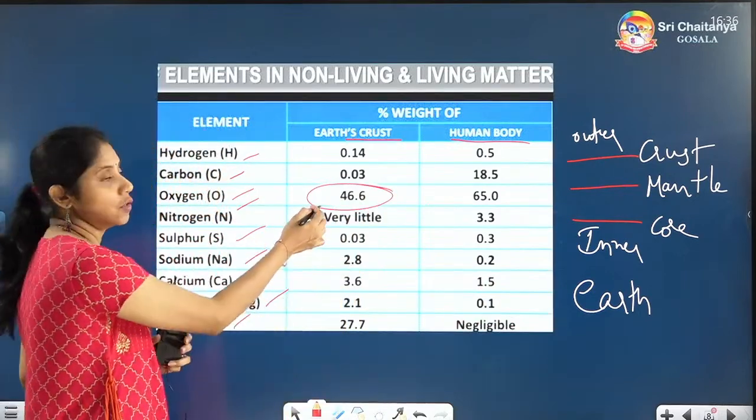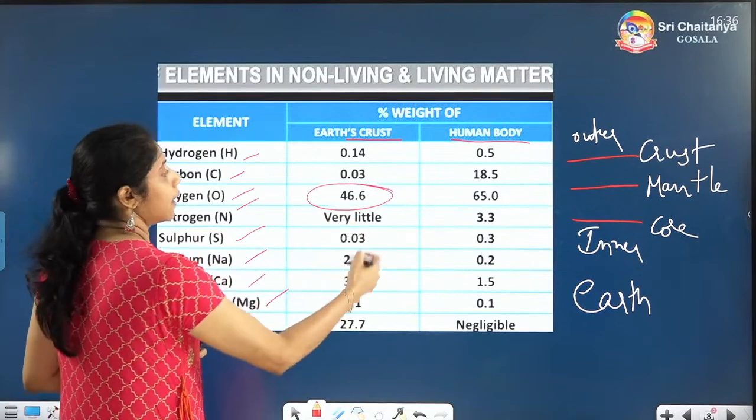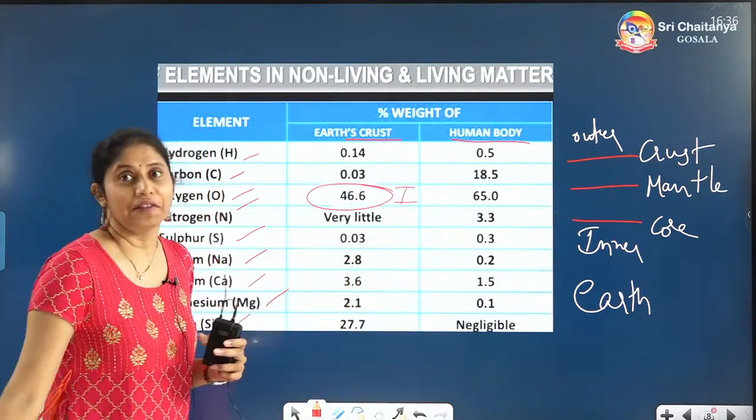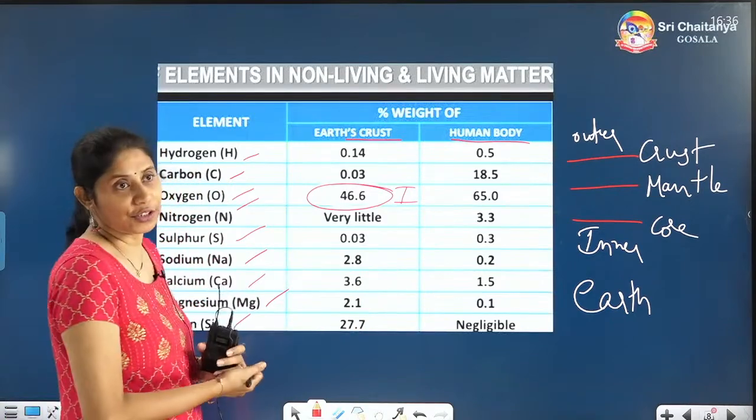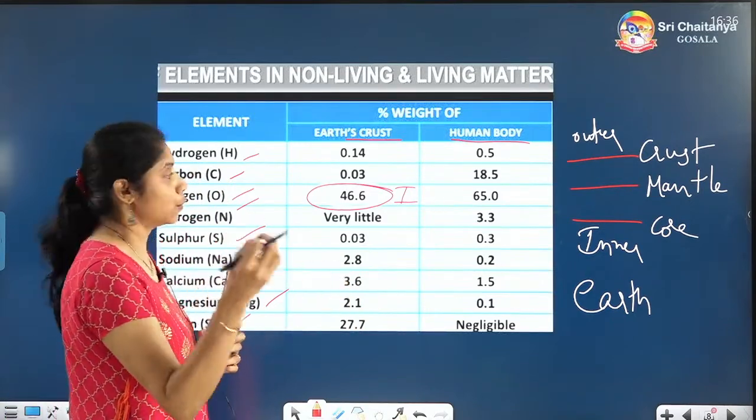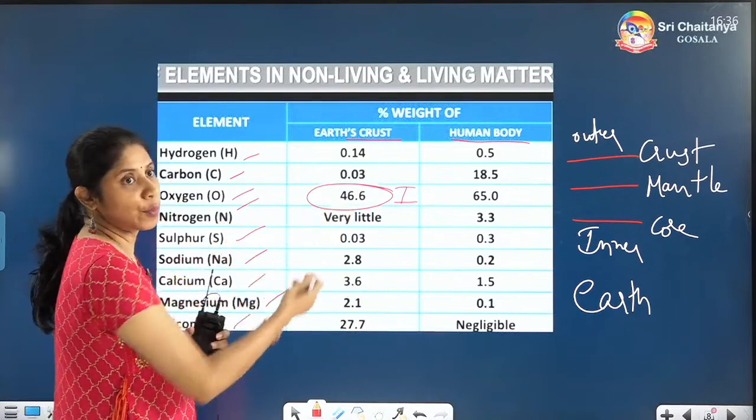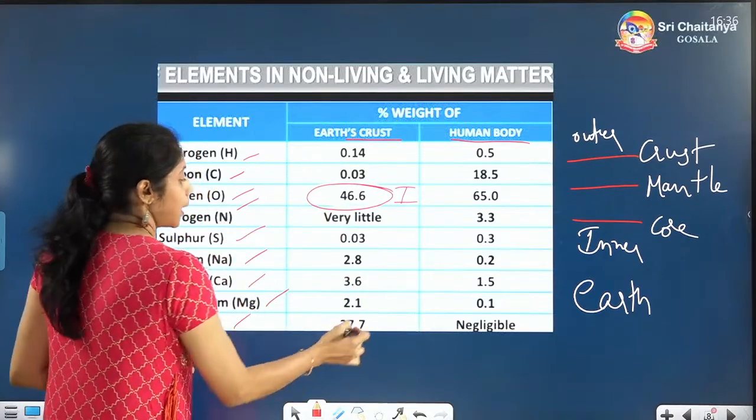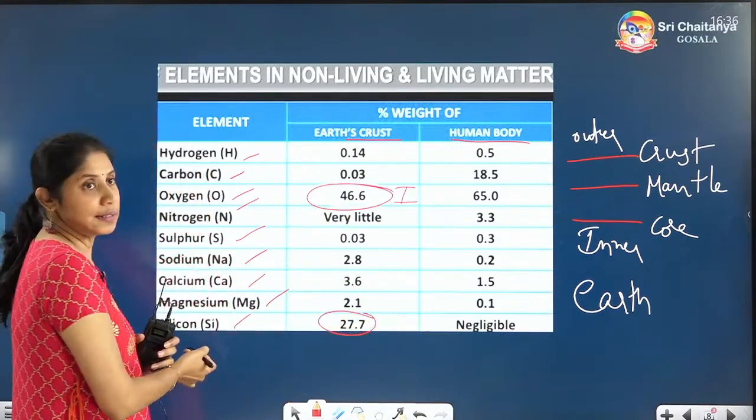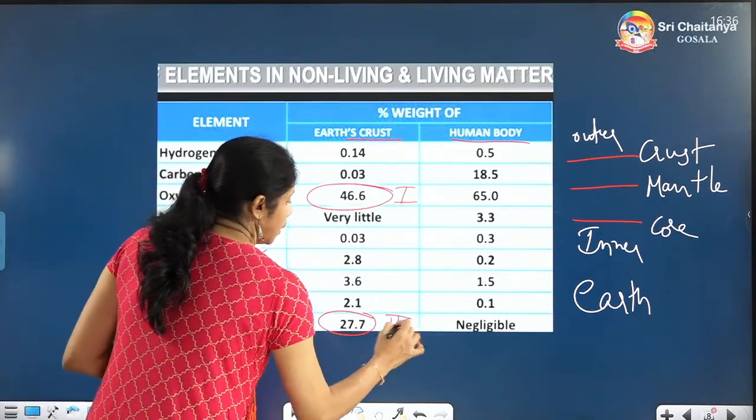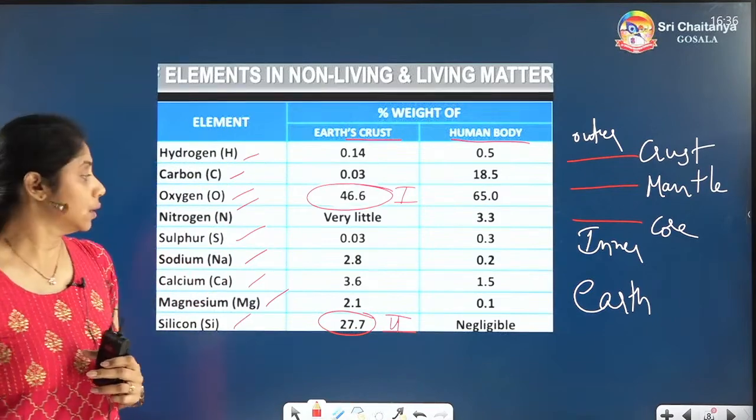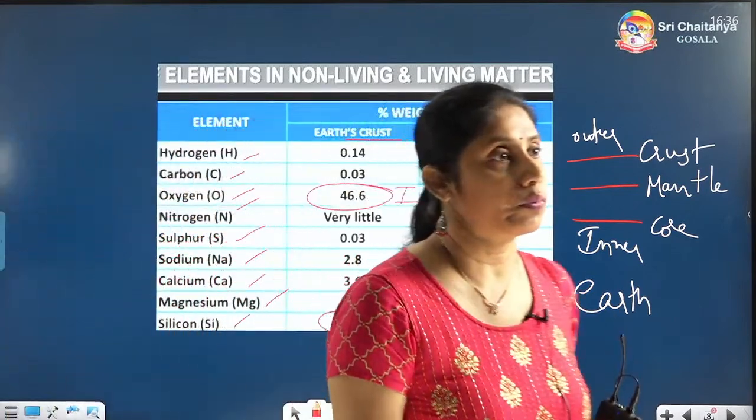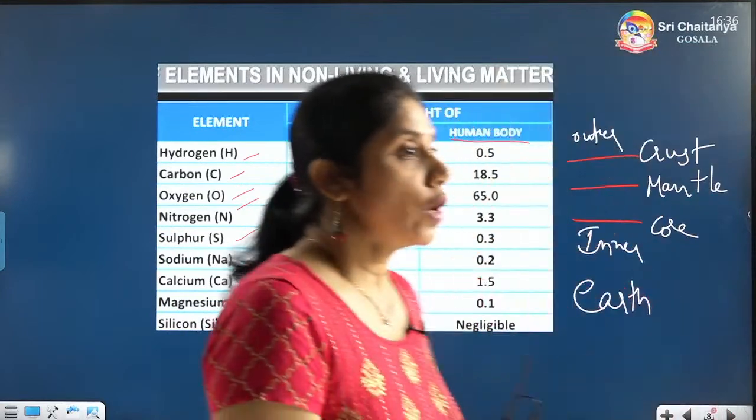46.6 is there for oxygen. Next, second highest. This is the first rank in the NEET, the first mineral in this section. In the Earth's crust, the first rank goes to oxygen with 46.6%. Second rank, if you see here, silicon is having the second, 27.7. Second rank goes to silicon in the Earth's crust. Okay, so now coming to this,